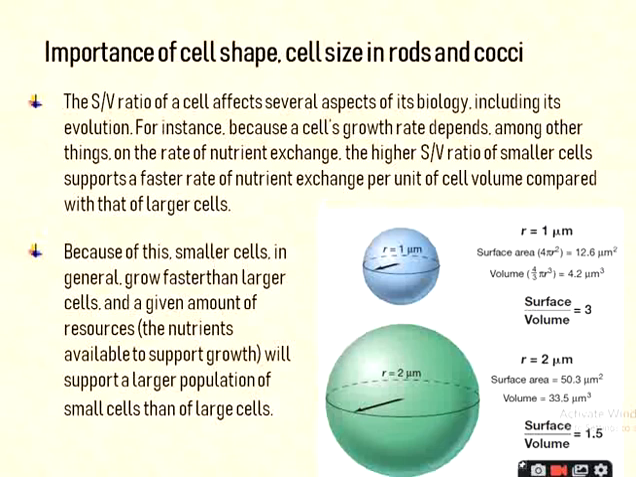A given amount of resources, that is the nutrients available to support growth, will support a larger population of small cells than of large cells. That means the nutrient requirement of a small organism is very small. If the organism is bigger, that organism requires more energy and more nutrients. That's why if organisms are smaller in size, a small amount of nutrient is sufficient for a large population to grow.